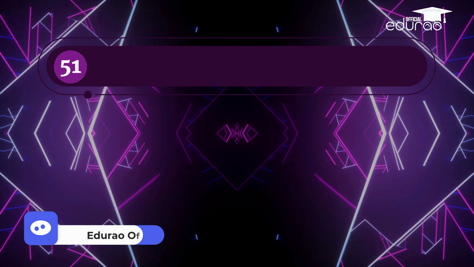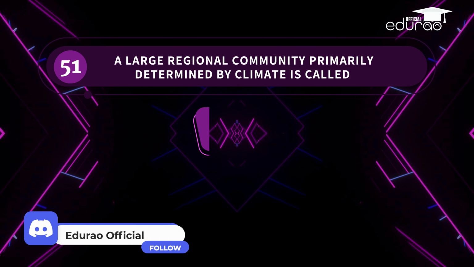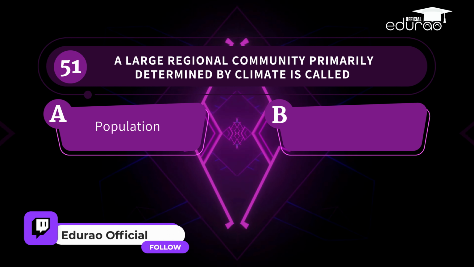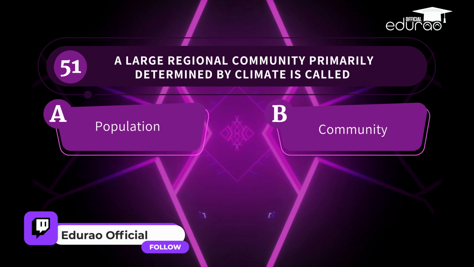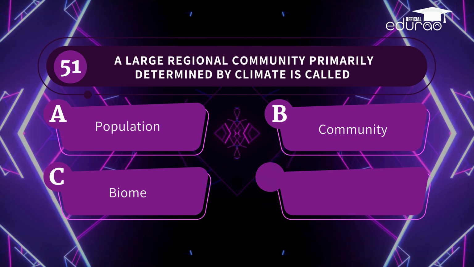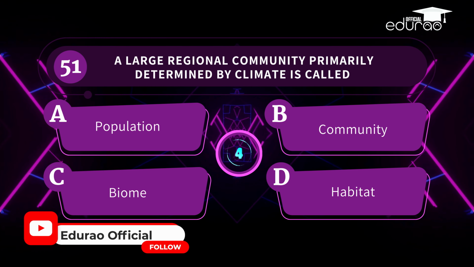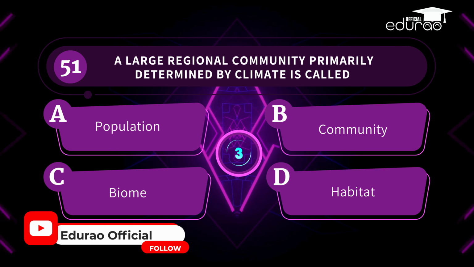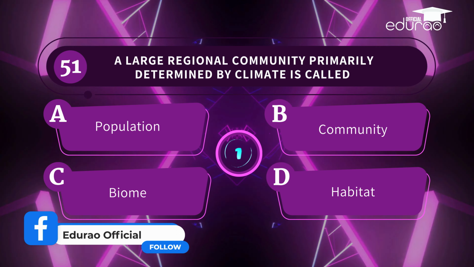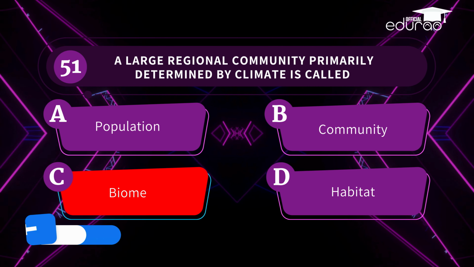Question 51. A large regional community primarily determined by climate is called A. Population, B. Community, C. Biome, D. Habitat. That's exactly right. The correct answer is biome.